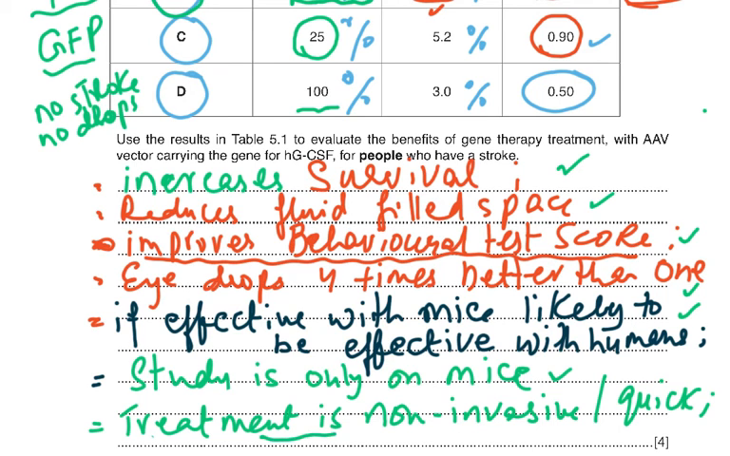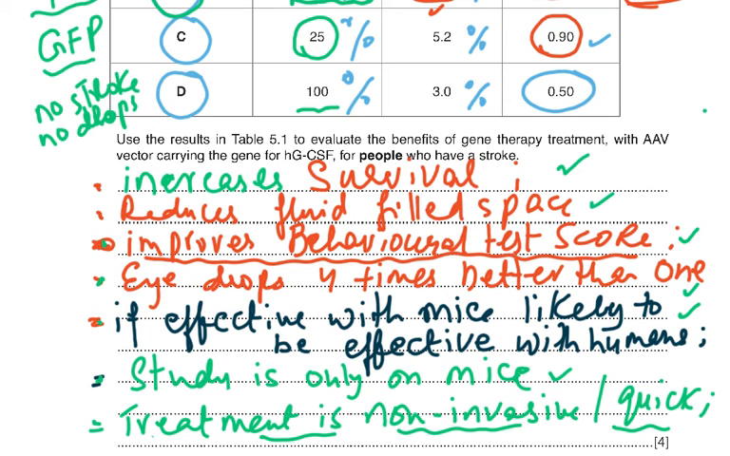And then of course you can say treatment is non-invasive. You don't have to give an injection, you just have to give eye drops and it is quick. So there were all these different points and you had to give me any 4, but there are many points which you could have given me. There's 1, 2, 3, 4, 5, 6, 7 points. So 7 points you could have given me, and then you could have given me a comparative data code.